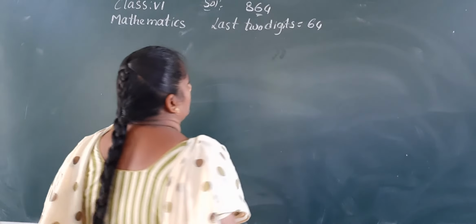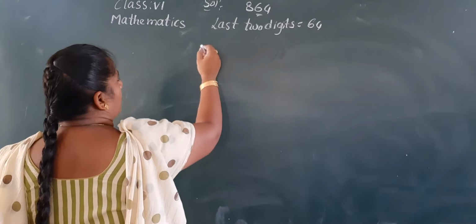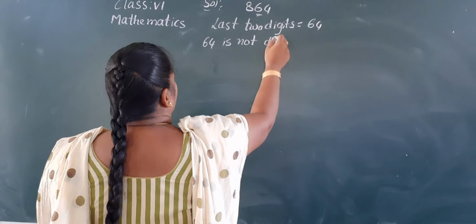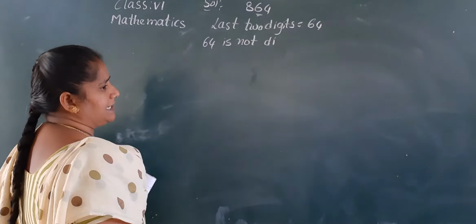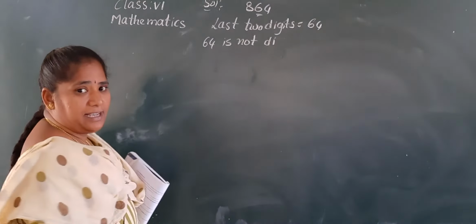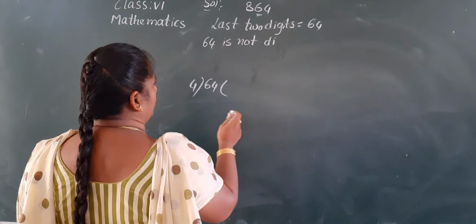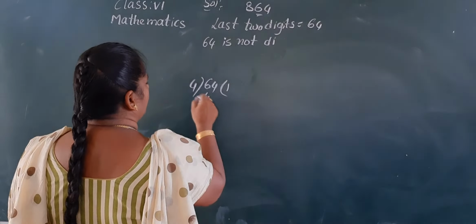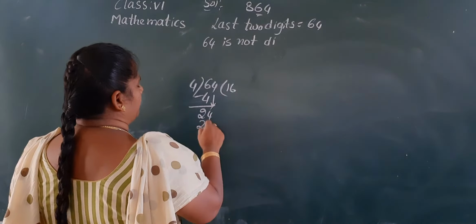64. Okay. Is 64 divisible by 4? No. 64 is not divisible by 4. Is it correct? Tell me. Yes, you have to check it. Is not divisible by 4? No. Is this correct? No. It is divisible by 4. See, 4 ones are 4, 4 sixes are 24. Okay.